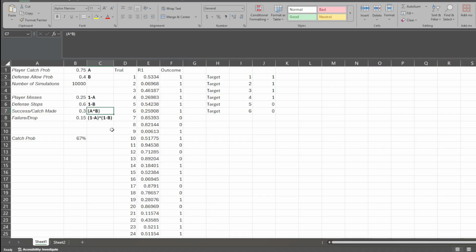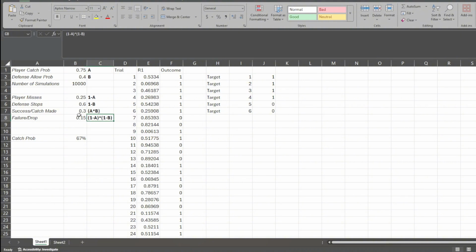So we're just going to say A times B, right, which is, again, our basic 0.3. Okay, well, yeah, there's that chance of 0.3. Well, we also need to know what is the chance of them dropping the ball. Them dropping the ball, based upon this information, because again, they drop it or the defense stops them, is going to be about a 15% right there, right?